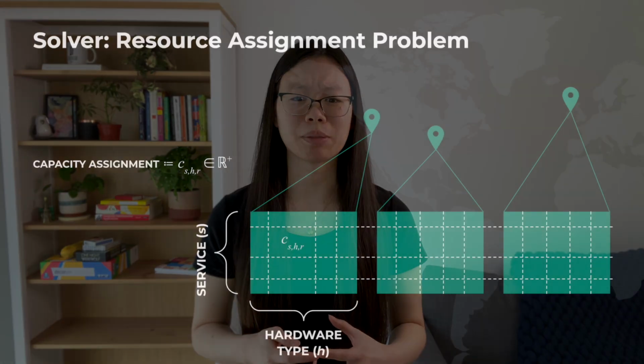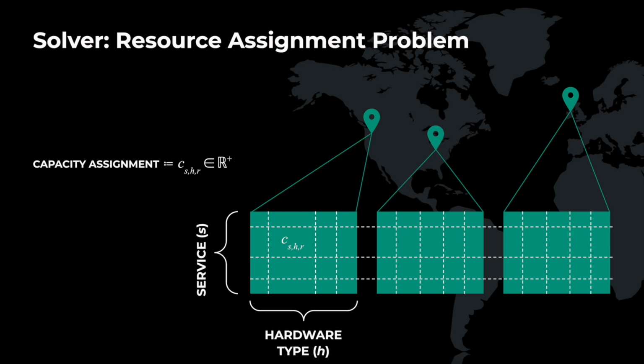Hayley's now going to dive into how we use that model in our solver to accurately place the capacity or do the capacity estimations. Thanks, Richard. So the service placement model is a variation of the classic resource assignment problem. This model is distinct in that it jointly, simultaneously redistributes both service capacity and product traffic.